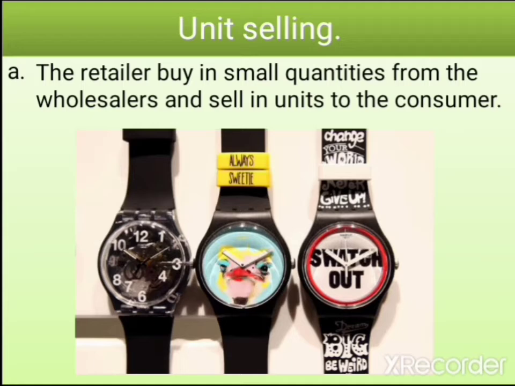Unit selling. The retailer buys in small quantities from the wholesaler and sells in units to the consumer. It is the duty or the function of the retailer to go to the manufacturer or to the wholesaler and buy in smaller quantity. When they buy in smaller quantity, they now come to the consumer and start selling in units. If you go to markets now, go to which market should we call now? Okay, go to relief market.